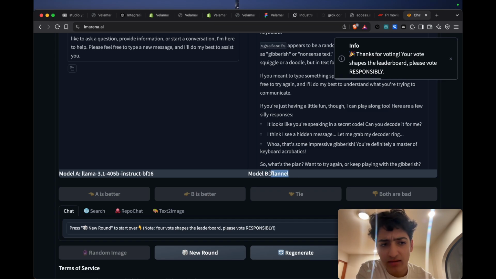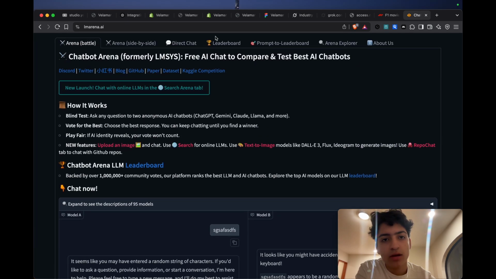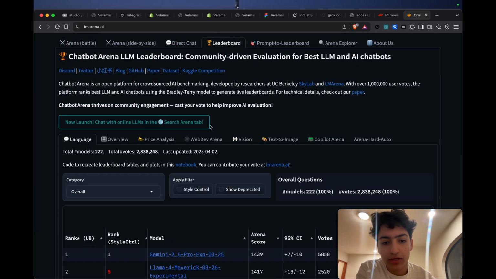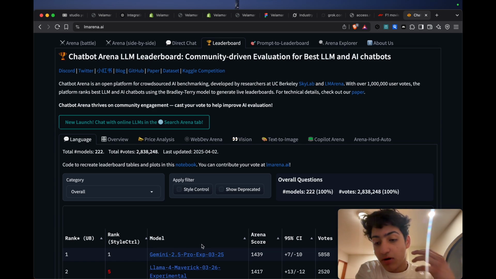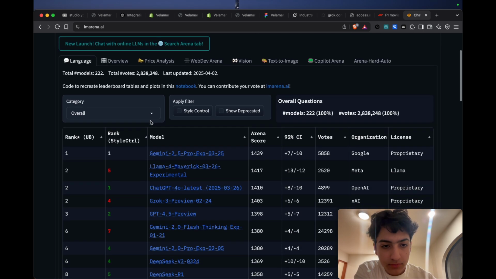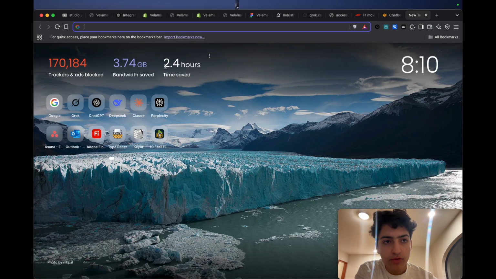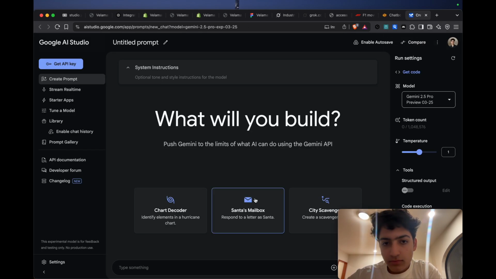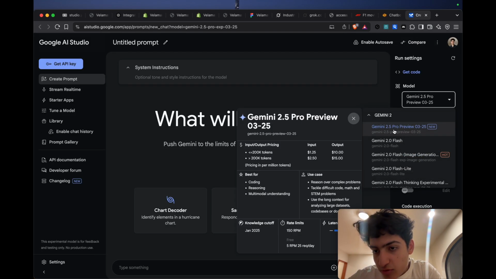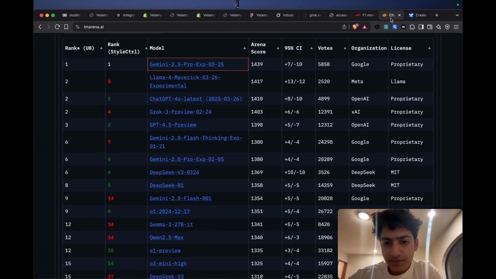In this case, it's called Flannel. I don't know that model. For example, in this case, Llama is from Meta. But whatever. The important thing here is the leaderboard, because from all the votes you can see what's the best model in general. Right now, oh, this is a new one. The best one is Gemini 2.5 Pro Experimental, which I just need to click on. It's from Google, and it's right here. Gemini 2.5 Pro Preview. So we're going to use that one.